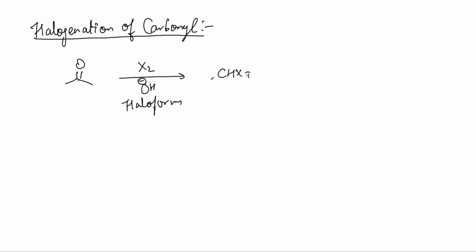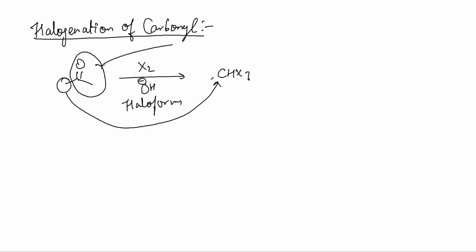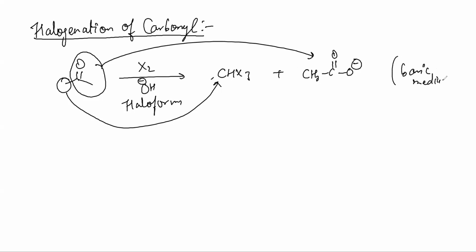We get CHX3. This portion gets converted into CHX3, and this portion gets converted into CH3, C double bond O minus. Please note this. This you already know. But this happened in basic medium. And if we want halogenation only, just halogenation, we don't want this haloform to be formed. We never perform this reaction in basic medium. We perform this in acidic medium only, like this.